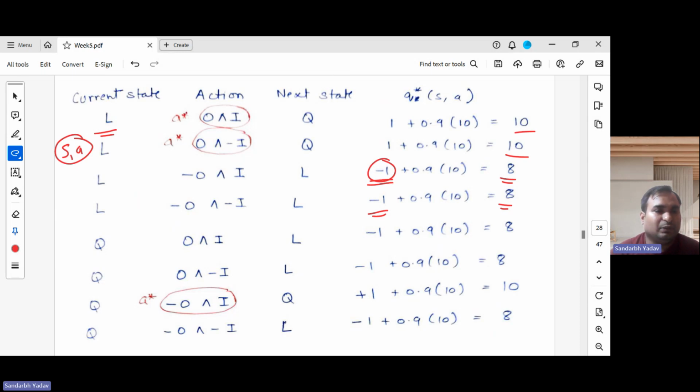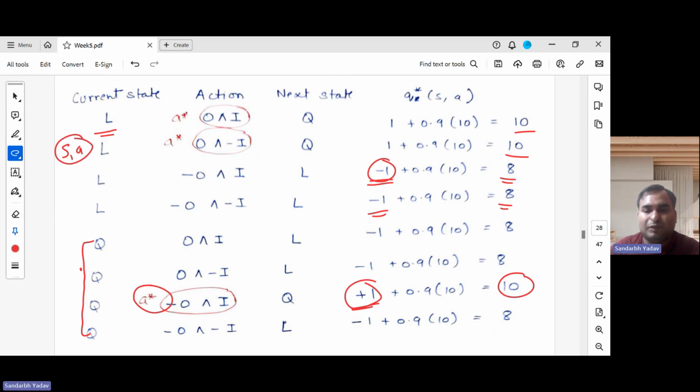Now, similarly, we can do it for the quiet state also, for all the four actions. Here for this third action we will get +1, and for the other actions it will be -1. In a similar manner, we get 10 here and 8 for the others. Again, the optimal action is whichever has the highest Q value. In this quiet state, this is the optimal action because it corresponds to 10. Other actions are giving a Q value of 8. And for the laughter state, we have two possibilities. We can choose any one of them.